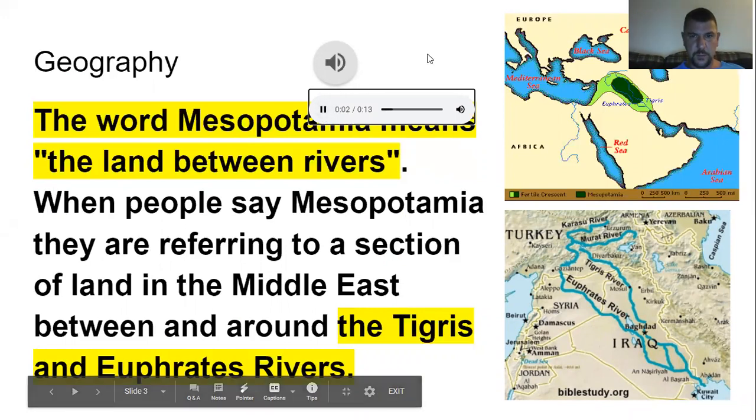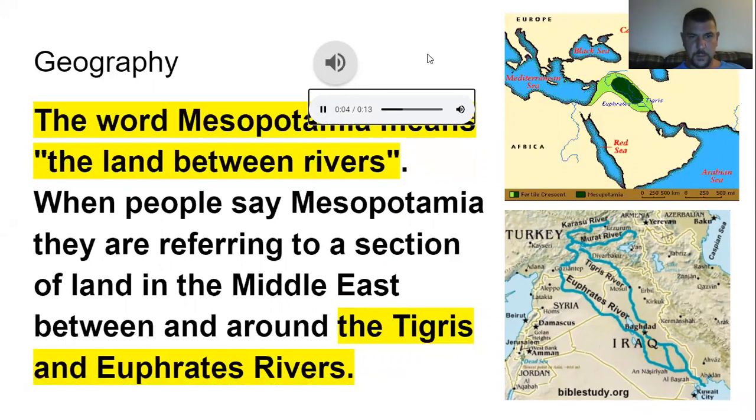Geography. The word Mesopotamia means the land between rivers. When people say Mesopotamia, they are referring to a section of land in the Middle East between and around the Tigris and Euphrates rivers.